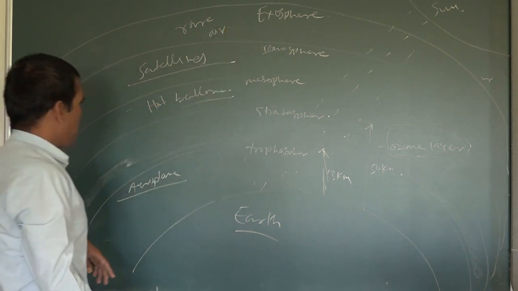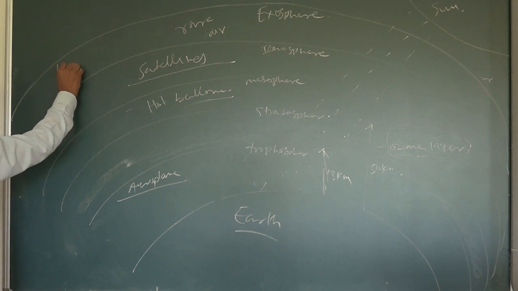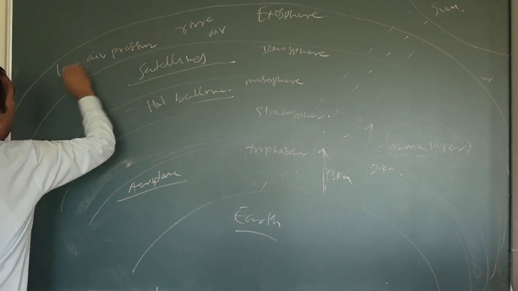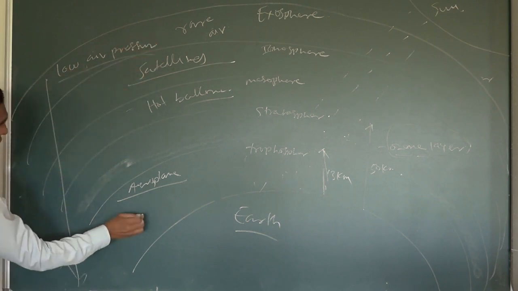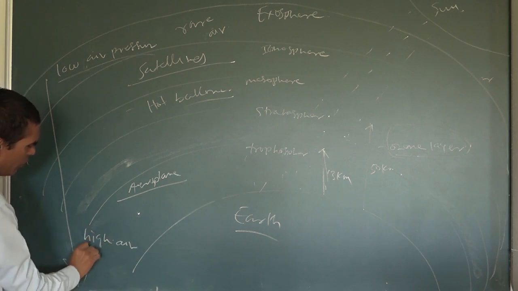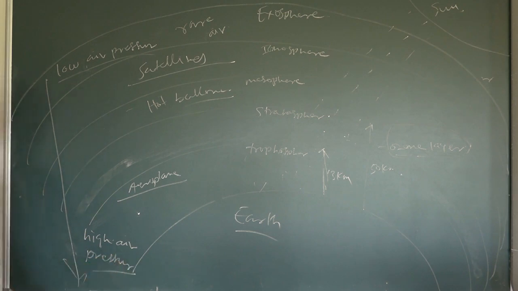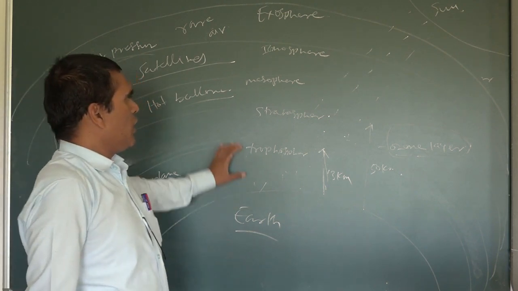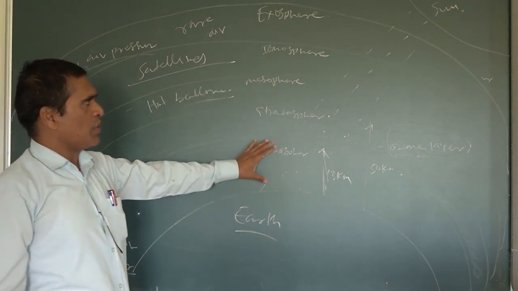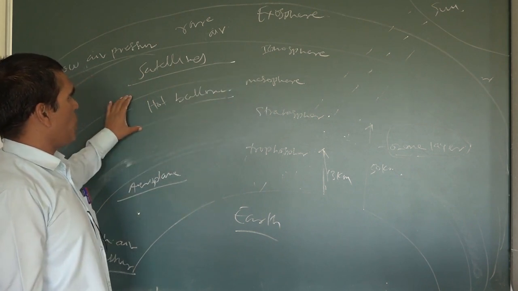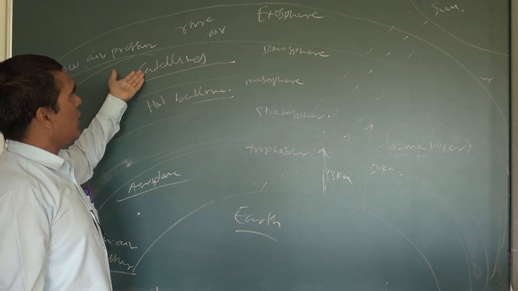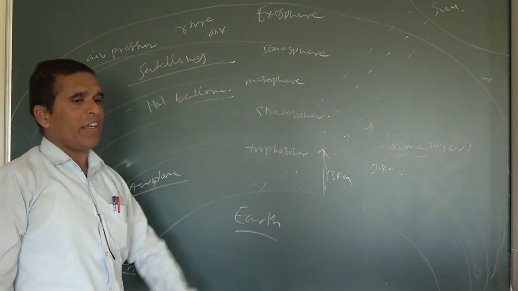And if you see the air pressure, there is very low air pressure here, and here very high air pressure. On the troposphere it is a very high air pressure. In this way, 5 layers are there in the atmosphere: troposphere, stratosphere, mesosphere, ionosphere and exosphere. Troposphere information is given. Stratosphere also given. In the mesosphere hot balloons fly, the satellites we send go and settle in the ionosphere. And last, in the exosphere, air is very rare.